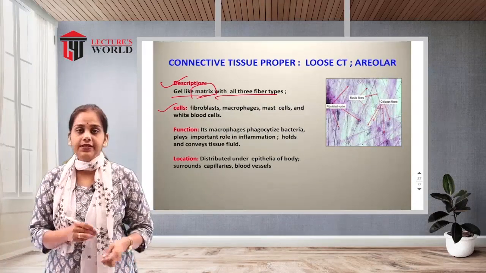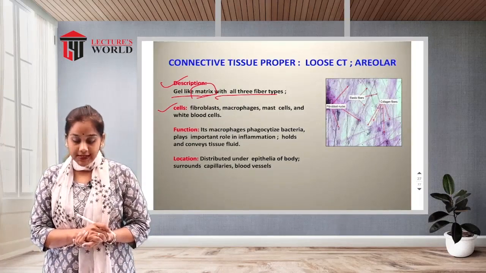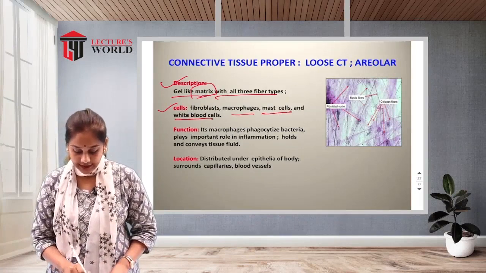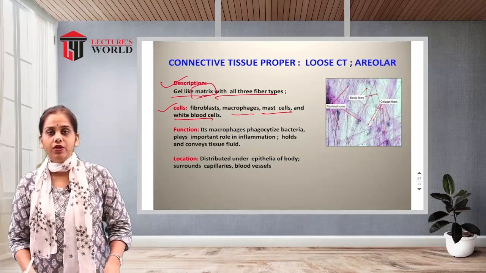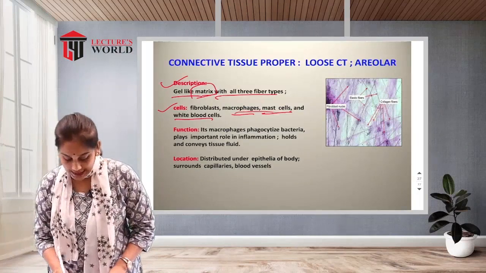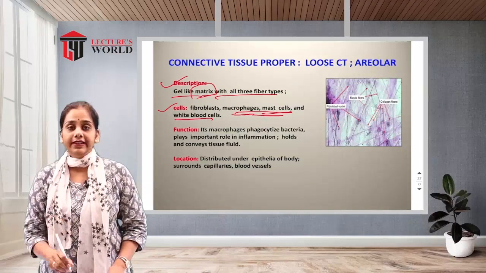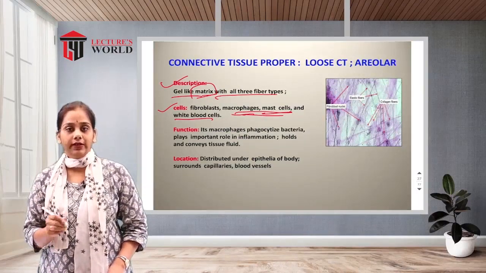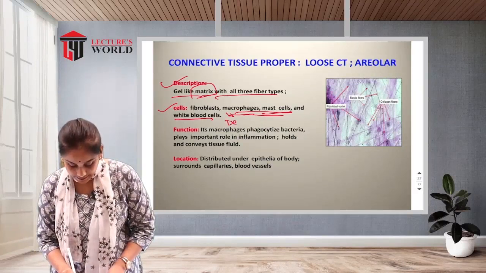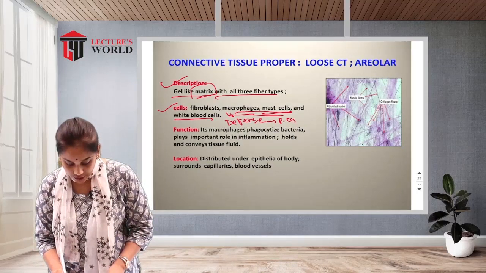Which cells are present in the loose connective tissue of the areolar type? There are fibroblasts, then macrophages, then mast cells and WBC, white blood cells. So all these cells are useful, as they give a defense against the pathogenic organisms.